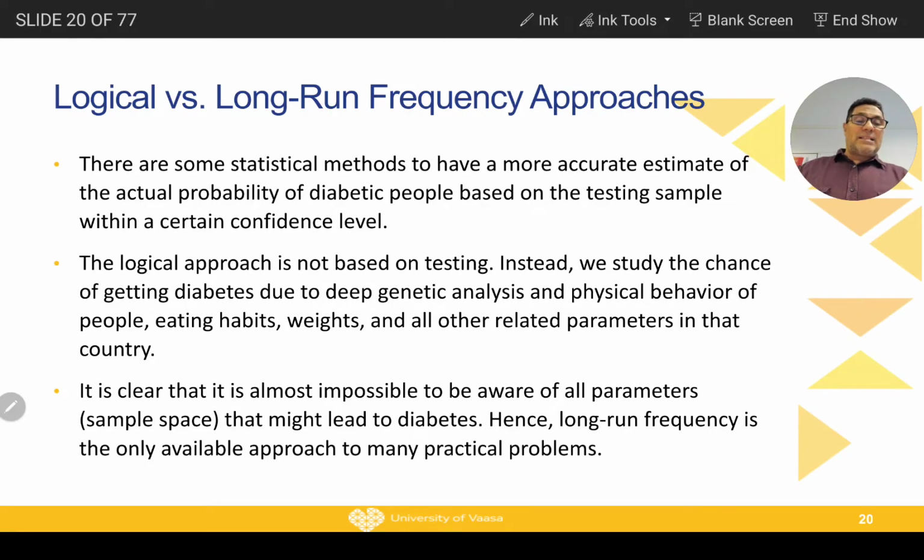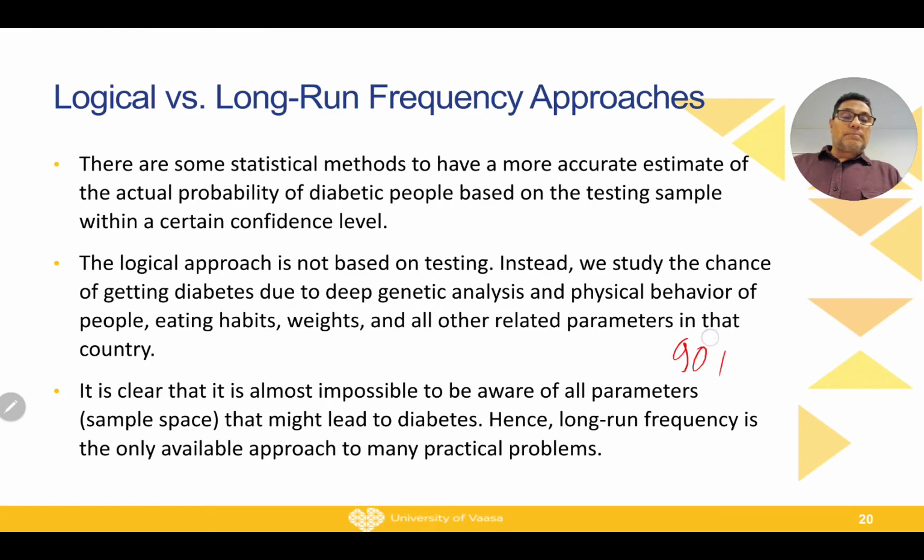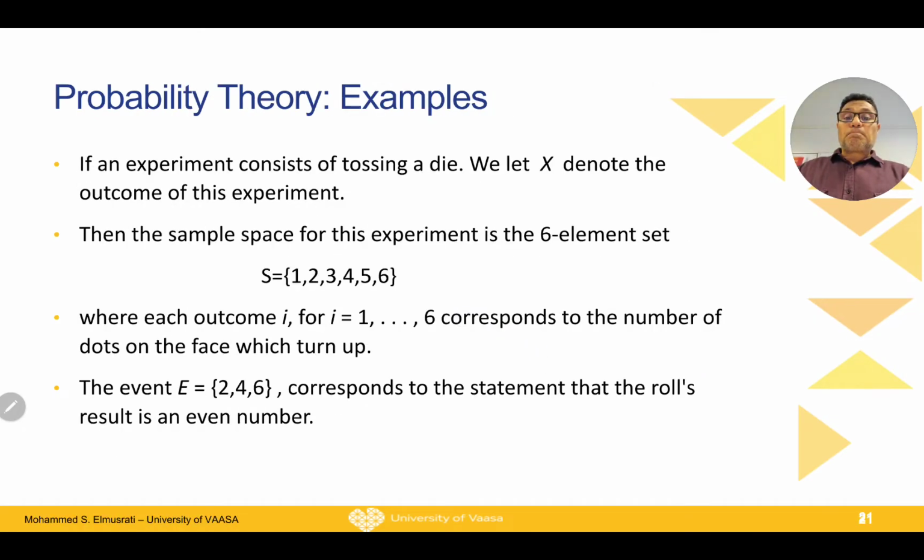So we can say, with a confidence level of 90%, that the probability will be greater than or equal to, let's say, 0.05 and less than or equal to, let's say, 0.1, for example. So we can say that we are 90% confident that the probability lies between these numbers. How to build this interval is based on the sample size and also other conditions. This is very well known in statistics.